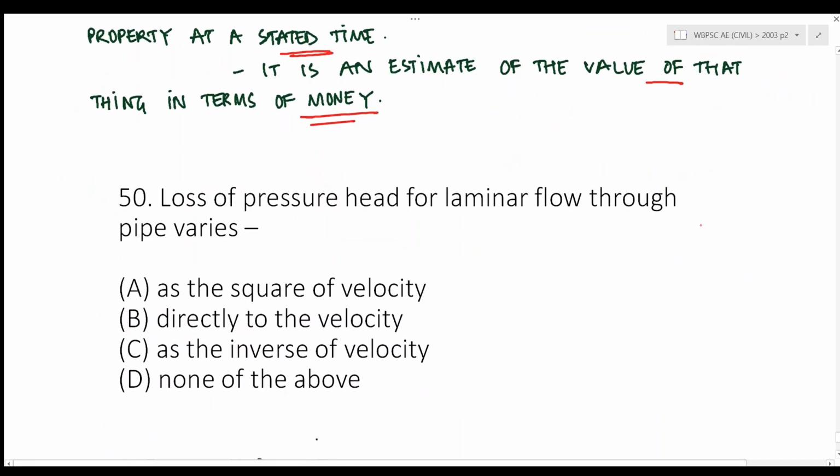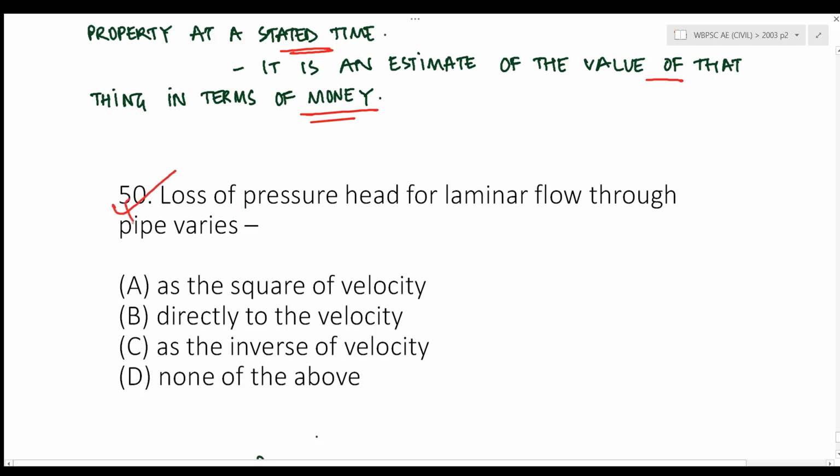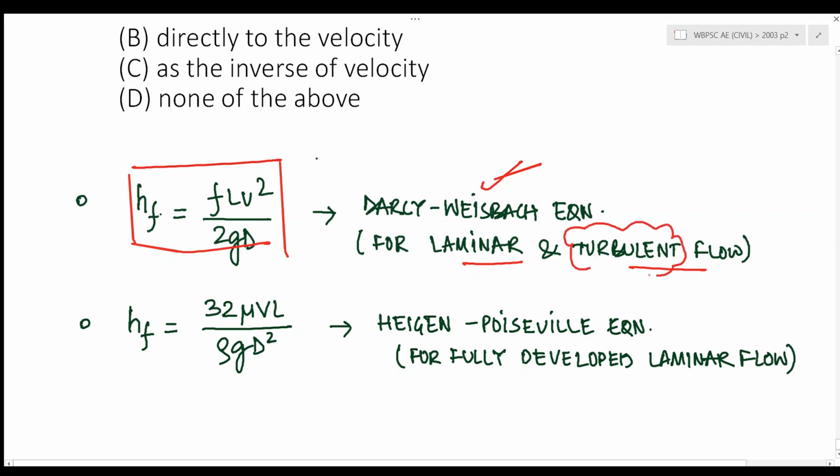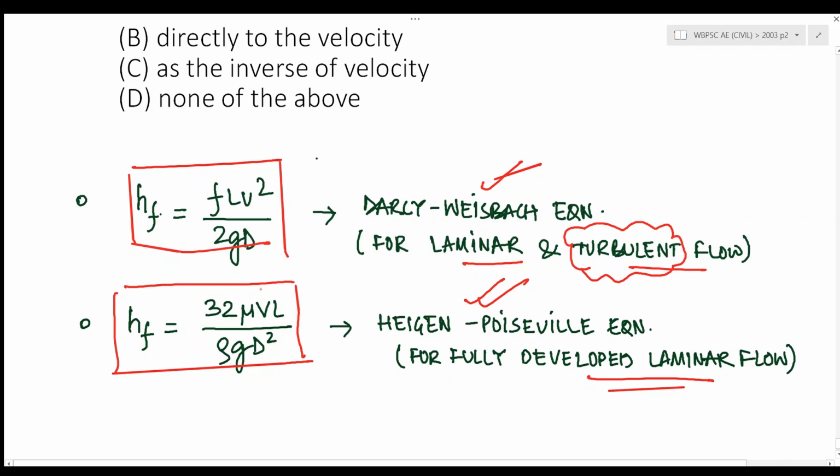Next question. Loss of pressure head for laminar flow through pipe varies. Now, the Darcy-Weisbach equation gives us the head loss, which is equated to f L V square by 2 g D. Now this is applicable for laminar as well as turbulent flow. Darcy-Weisbach equation is generally applied for pipe flow and for laminar as well as turbulent flow, but mostly used for turbulent flow. Whereas the Hagen-Poiseuille equation is only for fully developed laminar flow, where the head loss varies according to 32 mu V L by rho g D square, where the head loss is proportional to the mean velocity.